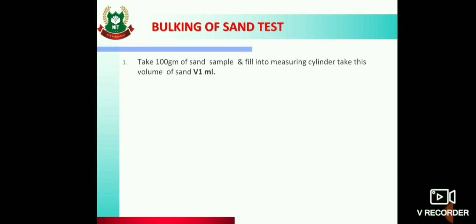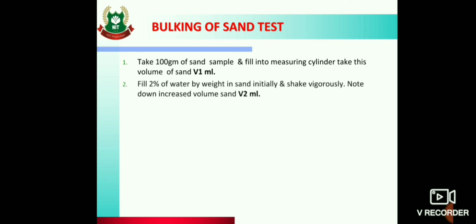So how is bulking determined? Take 100 gram of sand sample and fill it into a measuring cylinder. Take this volume as V1. Then add 2% of water by weight to the sand initially and shake vigorously. Note down the increased volume of sand as V2 ml. Then calculate bulking of sand as B1 is equal to (V2 minus V1) upon V1 into 100.